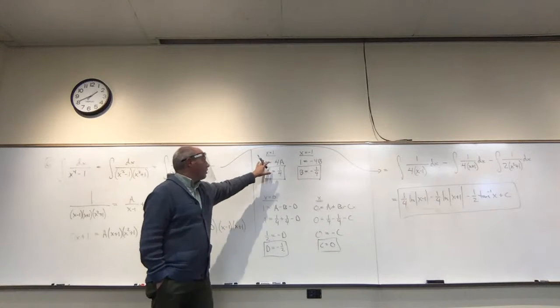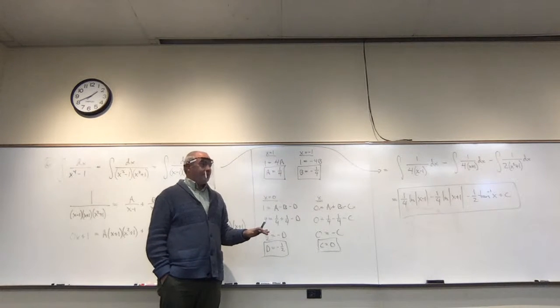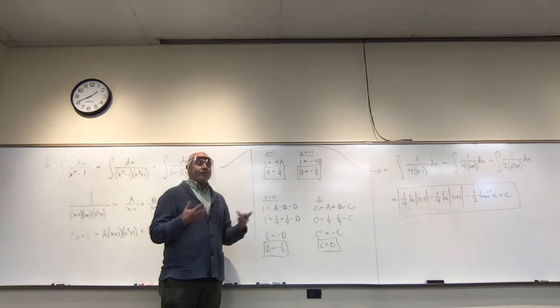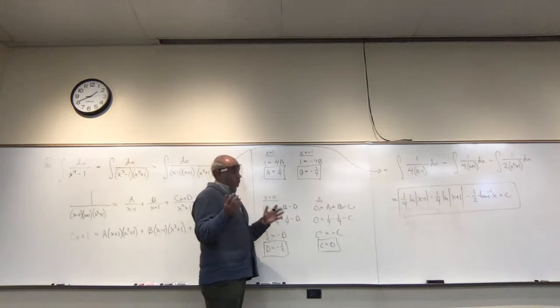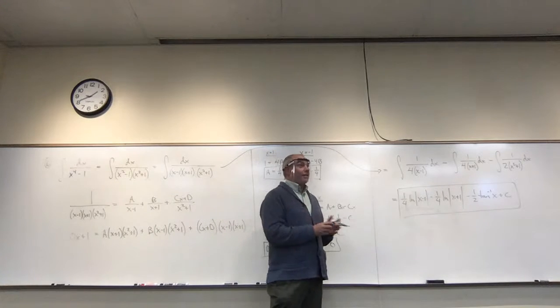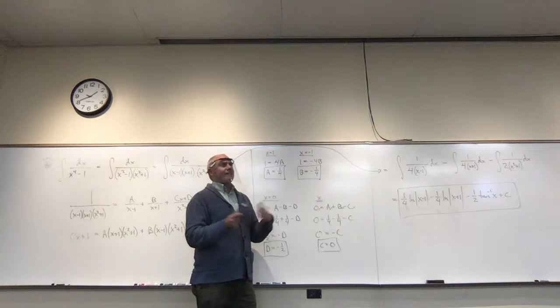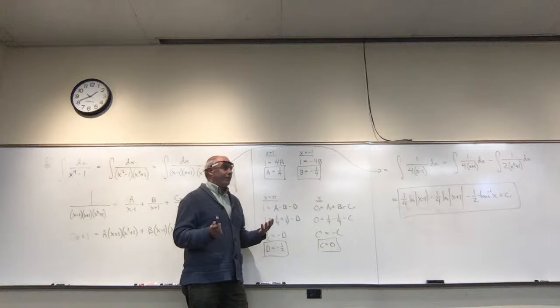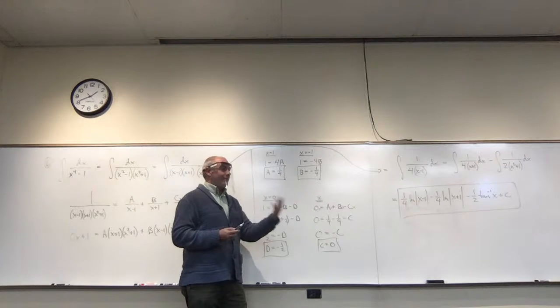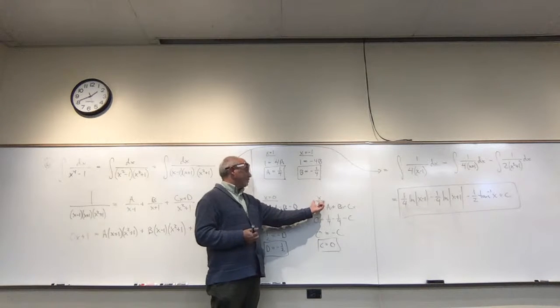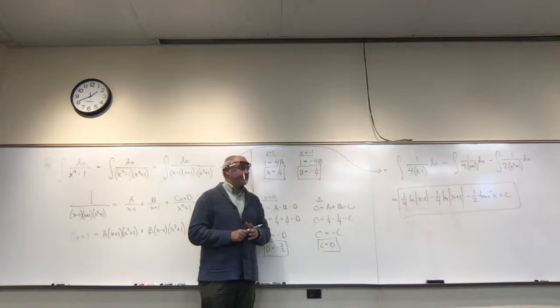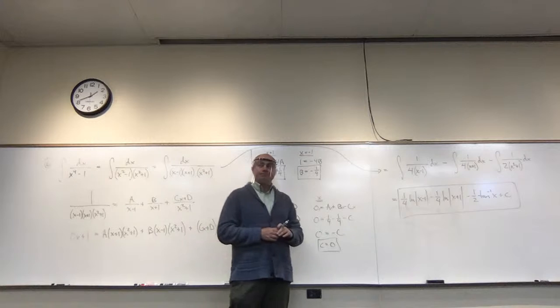When it works though, it's easier. So if you see some obvious ways to cancel and make something zero, do it. It makes life a lot easier. But if everything's irreducible quadratics and such, sometimes there's no way to make anything zero. And then the only way to do it is to use the powers of x. Okay.